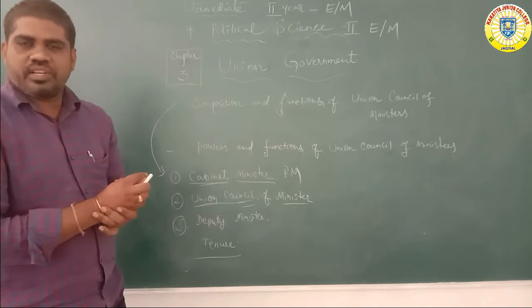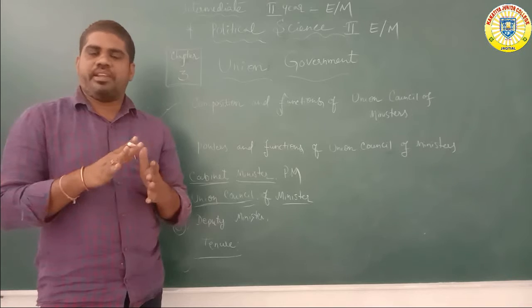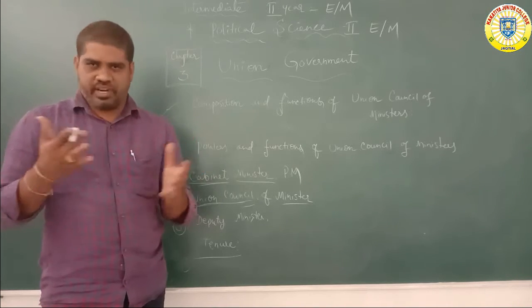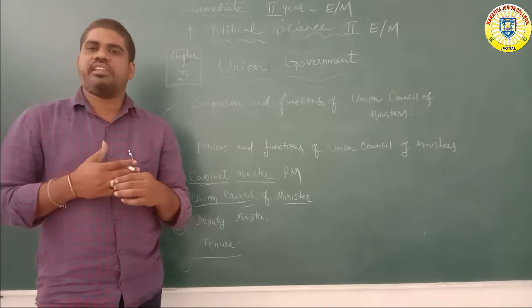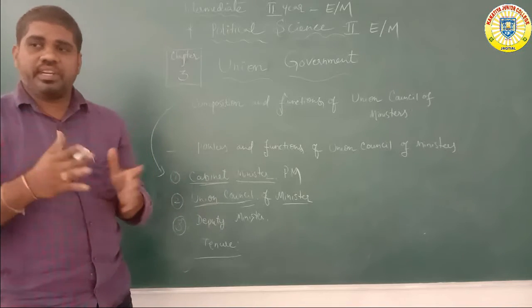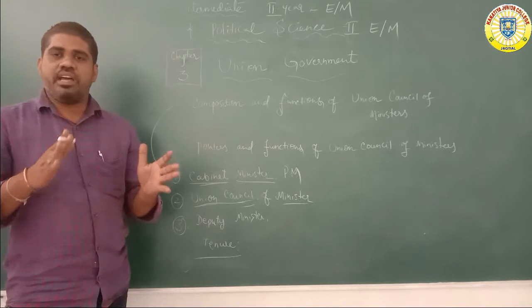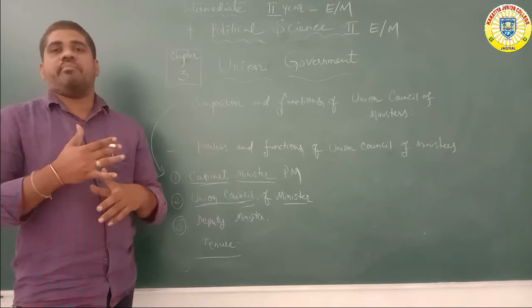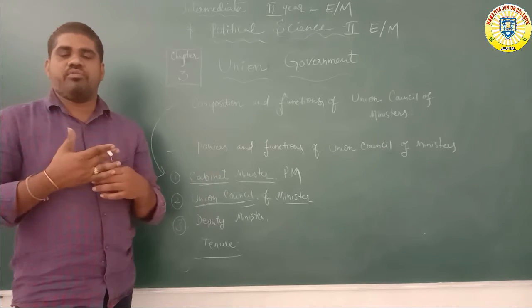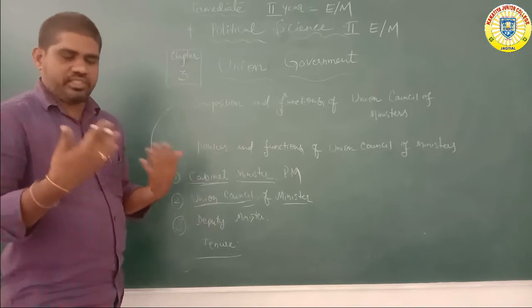The Union Council of Ministers is under the control of the cabinet. Every year, every two or three months, a conference or meeting is conducted. Who conducts the meeting? The Prime Minister. The Prime Minister conducts the meeting, which affects the whole nation and its economic powers, and helps build a strong nation, in every country, not only India.